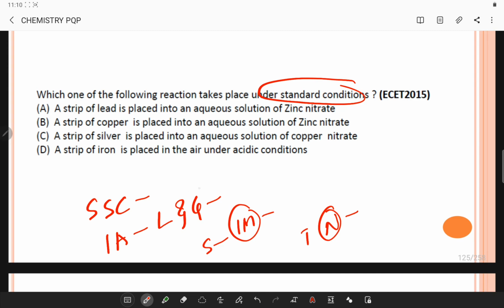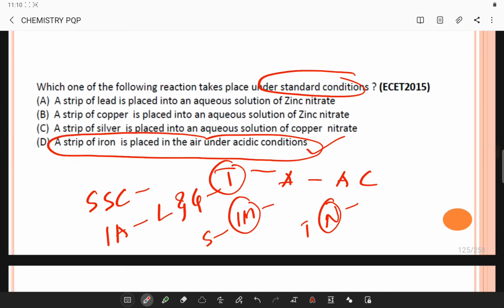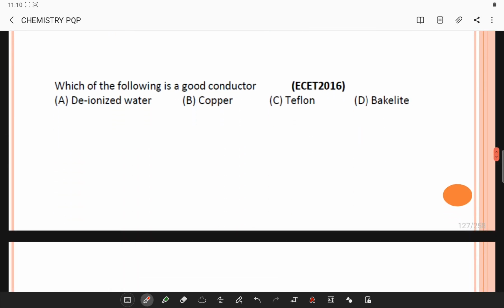Here, a strip of iron placed in air under acidic conditions takes place under standard conditions. So iron in air under acidic conditions is your answer. So next, let's go to the next question.